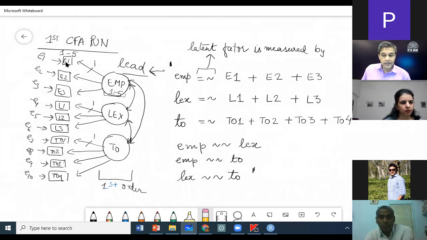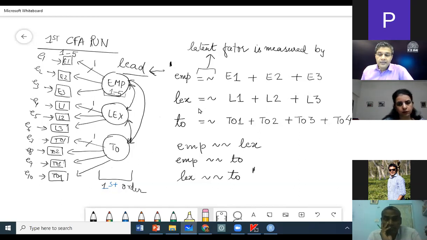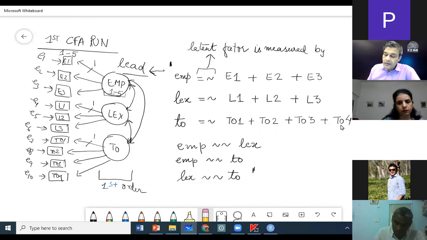And if we are defining the three latent factors, we said that EMP =~ stands for the latent factor EMP is measured by, and what are the items? They are E1, E2, and E3. This was the syntax that we followed. Similarly, we said LEX =~ L1, L2, L3, and TO =~ means the latent factor TO is measured by TO1, 2, 3, and 4.